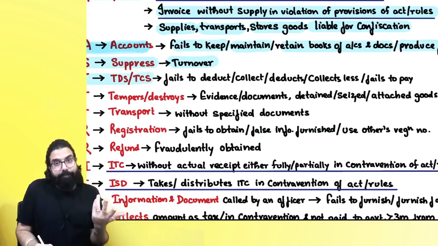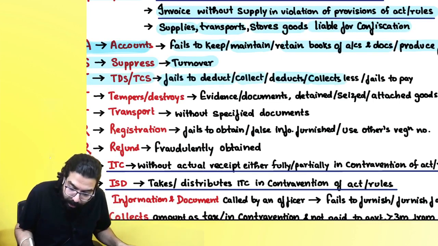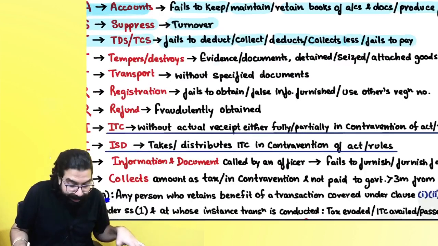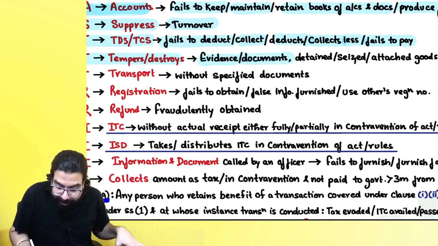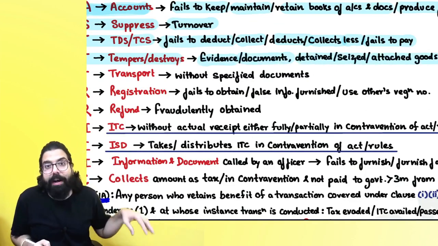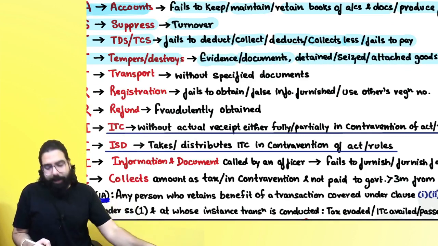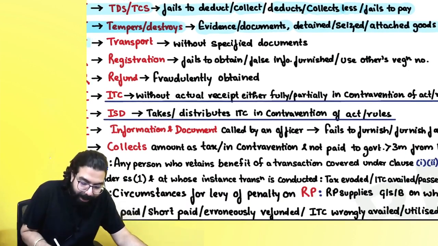Suppressing the turnover. TDS, TCS: you did not deduct, you did not collect, or you deducted or collected less, or you deducted or collected the actual amount but failed to pay. You tamper with or destroy evidence or documents, or detained, seized or attached goods, which might be seized during a search and seizure activity. If you are tampering or destroying them, then in that scenario you will be liable for a penalty.